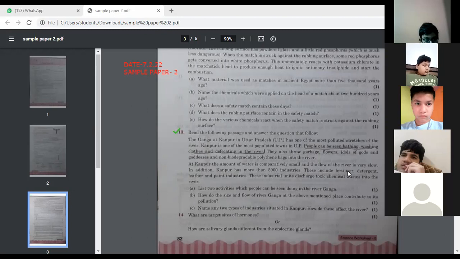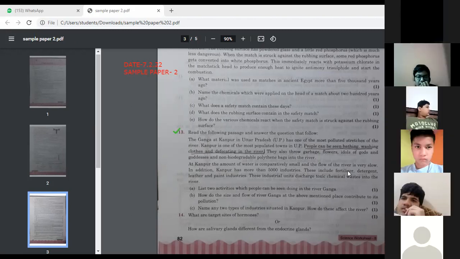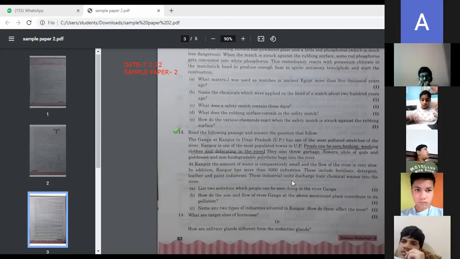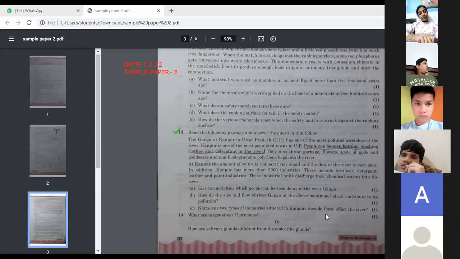Afterwards, part C. Name any two types of industries situated in Kanpur. Yes, Ananya Prasad. The leather and the fertilizer industry. So how are they going to affect it? What are these industries doing? The industry wastes are going into the river. So the waste chemicals are discharged directly into the river. They are throwing this garbage into the rivers, so that's why the river is getting polluted.